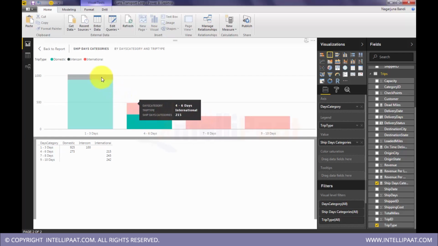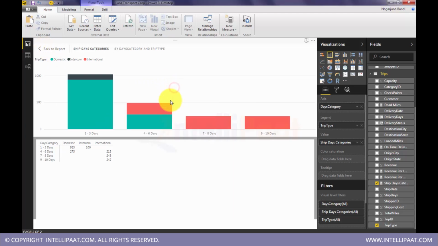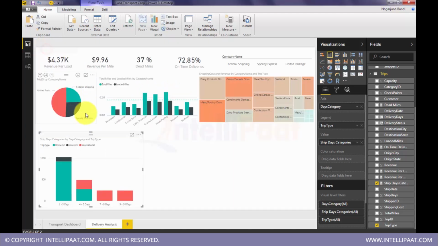Okay, now if you see here, there are gaps. Means what? Within this bucket there are no intercom deliveries. Within this bucket there are no intercom, and there are no domestic deliveries. That's why we see blanks there. So that legend is not coming up for all. Okay, so this is a share of intercom. So all of the deliveries are within 1 to 3 days. Then domestic are between 1 to 6 days, and this is a split.